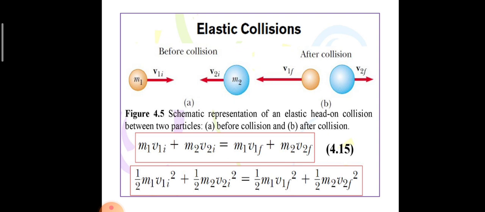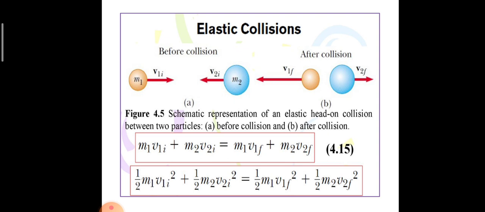So we can say, if there are two masses m1 and m2 moving with initial velocities v1i and v2i, after collision, let their velocities be v1f and v2f. If the collision is elastic, then total momentum before collision is equivalent to total momentum after collision. That is, m1 v1i plus m2 v2i will be equivalent to m1 v1f plus m2 v2f.